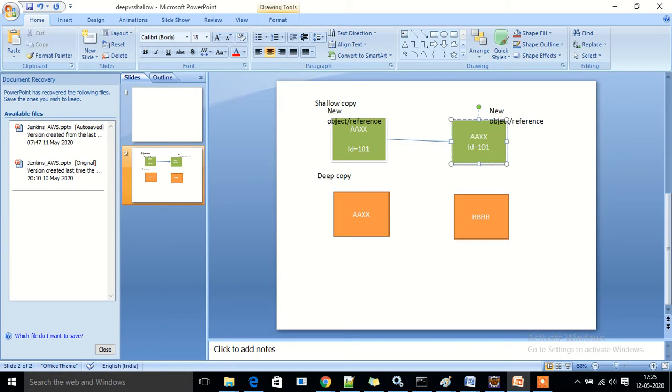If you see WAX, it is different. So when you create a deep copy, it's basically an entirely new object. So the memory is different. In case of shallow copy, if you kill the original object, this is no longer alive. But in this case, if the original object is dead, it will still be alive. For example, in this case, if the employee ID